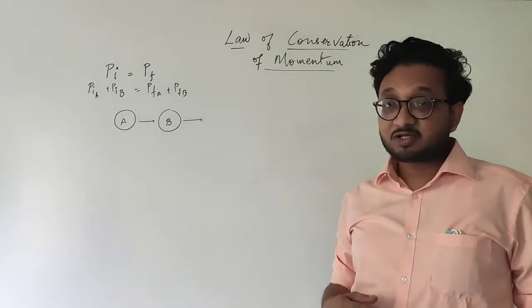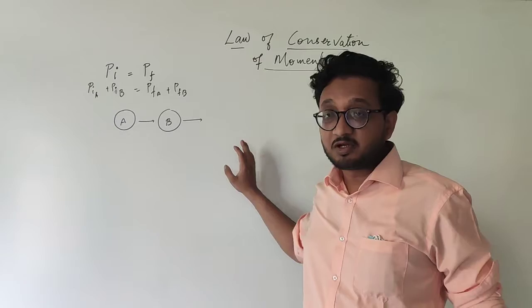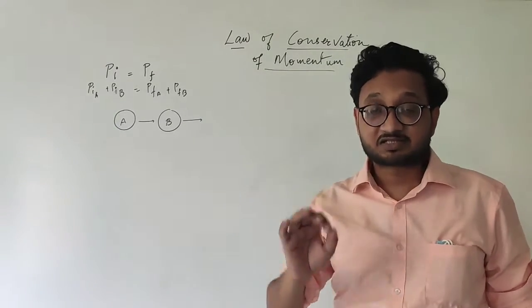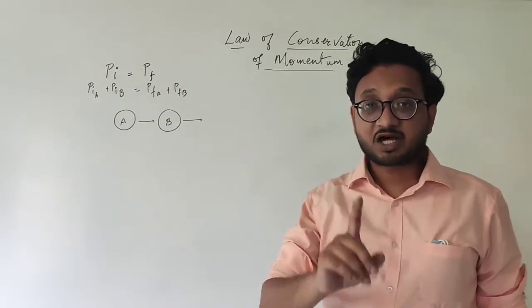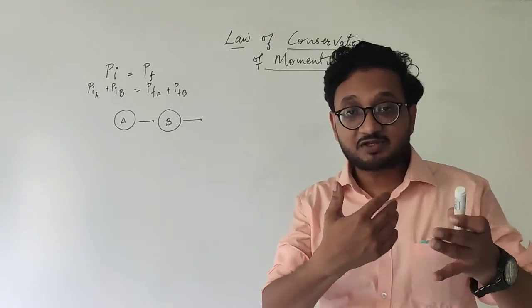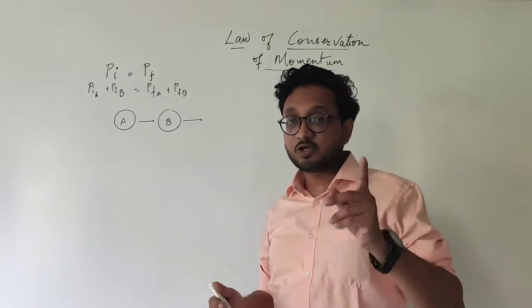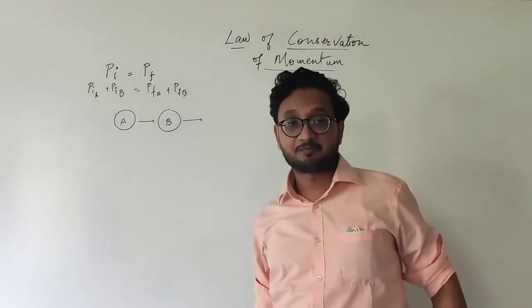What I mean to say is that the total initial momentum and total final momentum, before the collision and after the collision, remain the same. I am talking about total momentum. Their individual momentums are going to change. Even though their mass is the same, because they are striking with each other, the velocities are changing. Therefore, the momentum is going to change. But the overall total momentum remains the same.